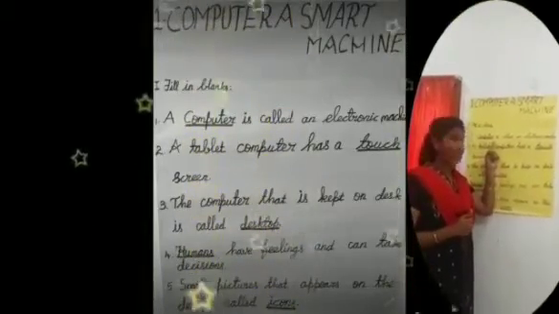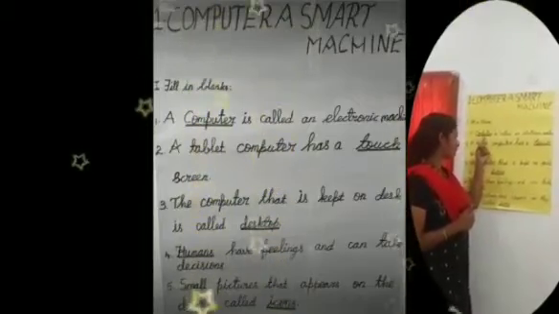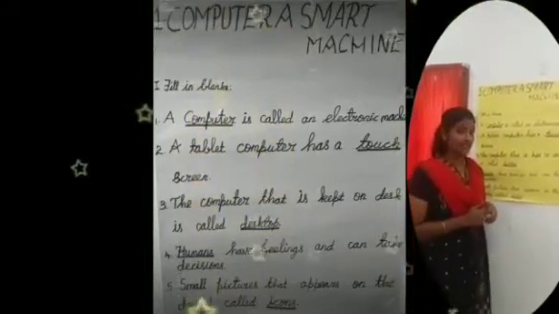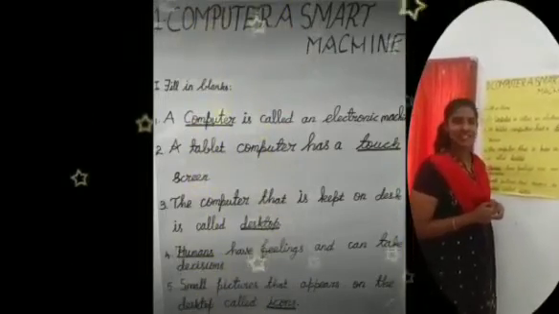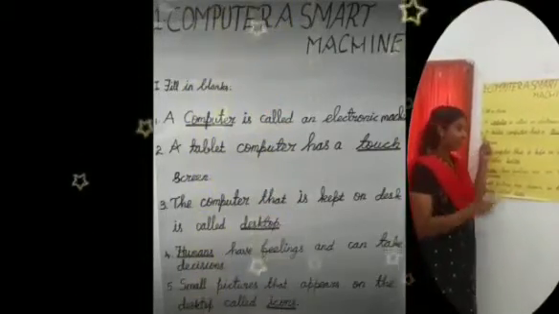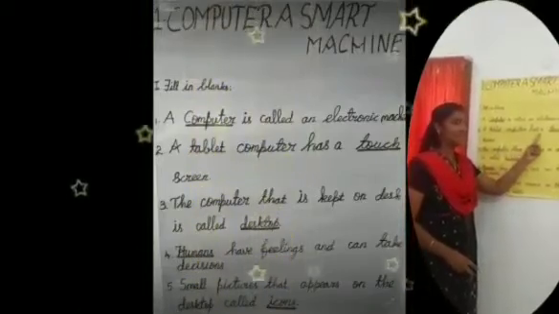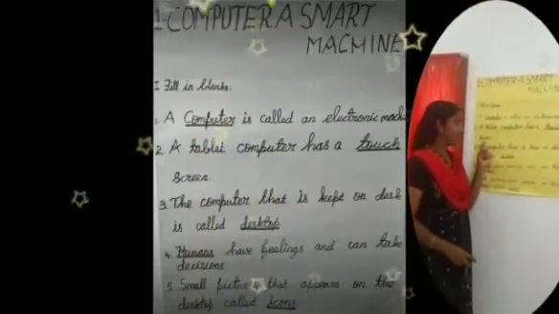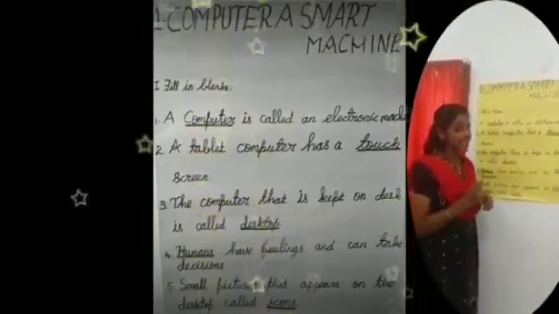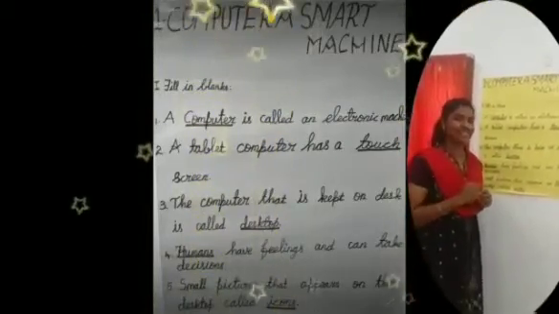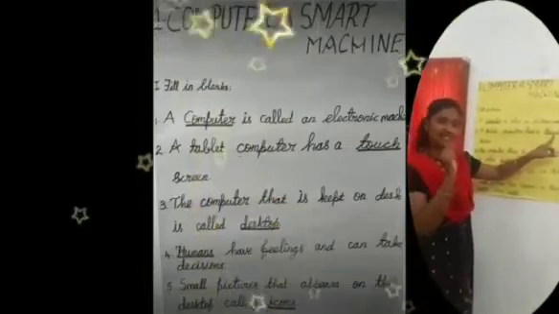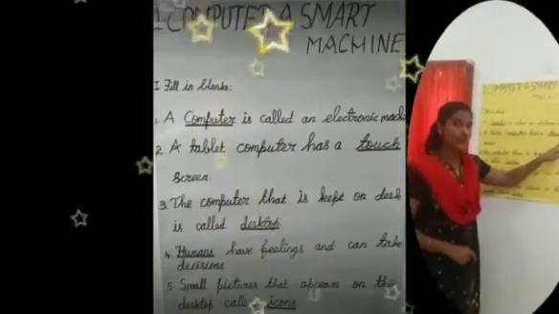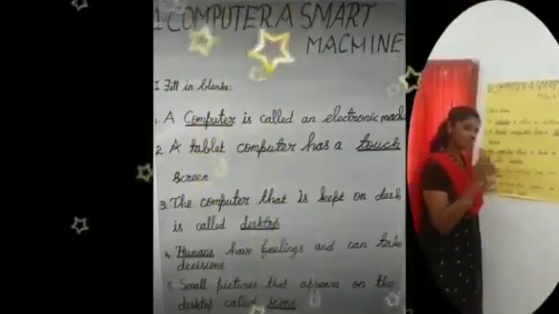What is the spelling for computer? C-O-M-P-U-T-E-R, computer. Say again, C-O-M-P-U-T-E-R, computer. Good. Number 2. The tablet computer has a dash screen. Touch screen. Good. What is the spelling for touch? T-O-U-C-H, touch. T-O-U-C-H, touch.